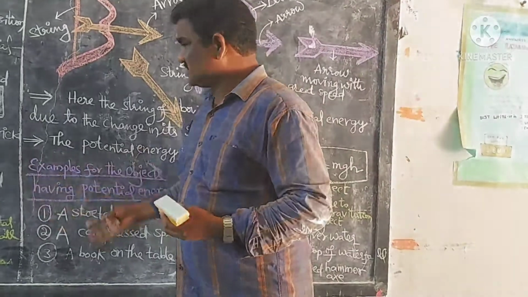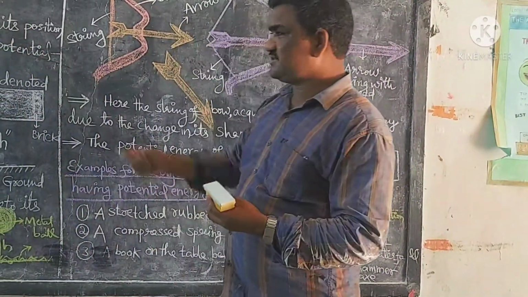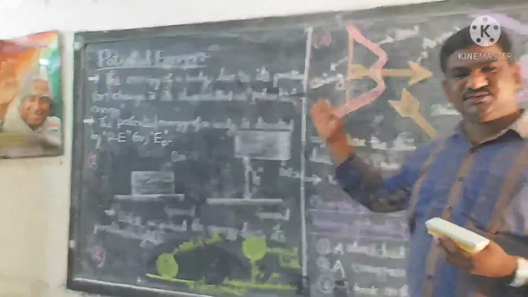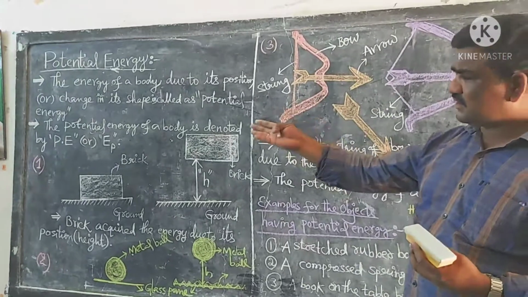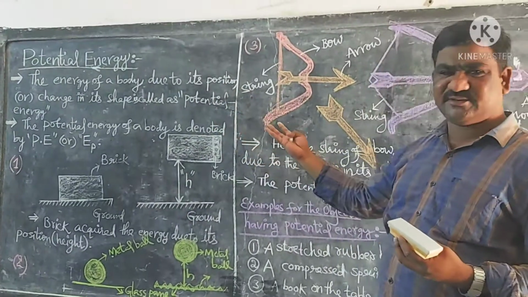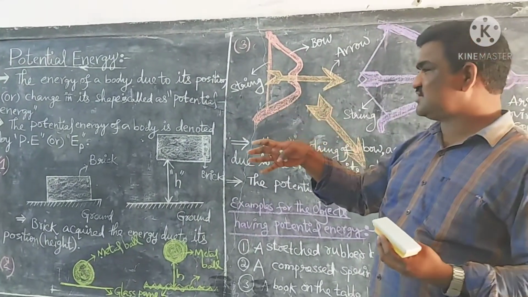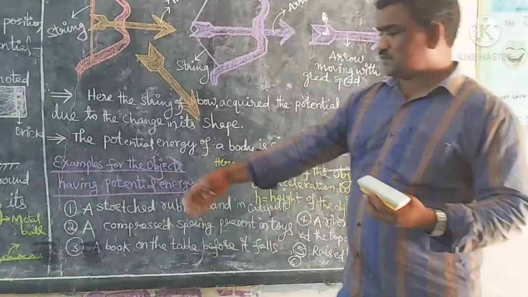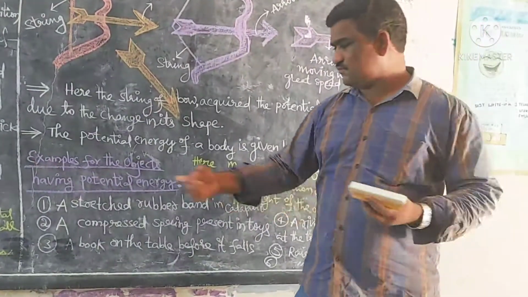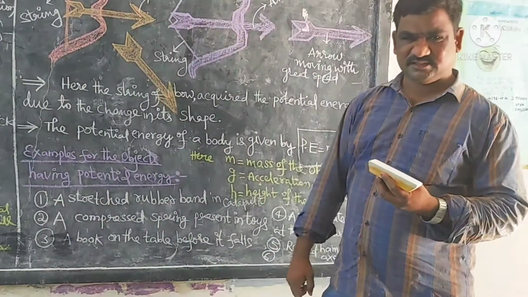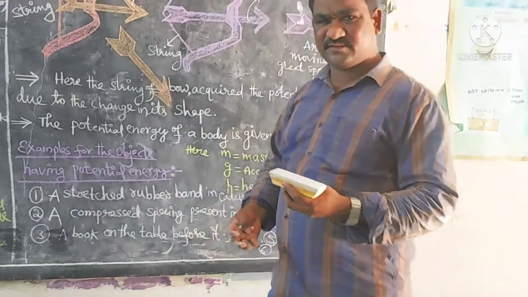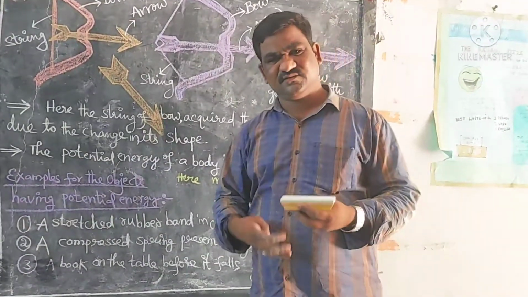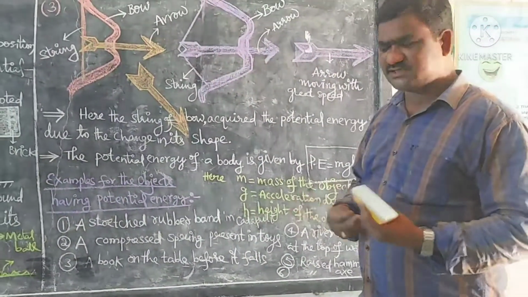In such a way, we can conclude the definition of potential energy: the energy of a body due to its position or height, or due to changing its shape or configuration, is called potential energy. So, what are the examples of objects which have potential energy? Yes, in our day-to-day life, we come across a number of examples of objects having potential energy.